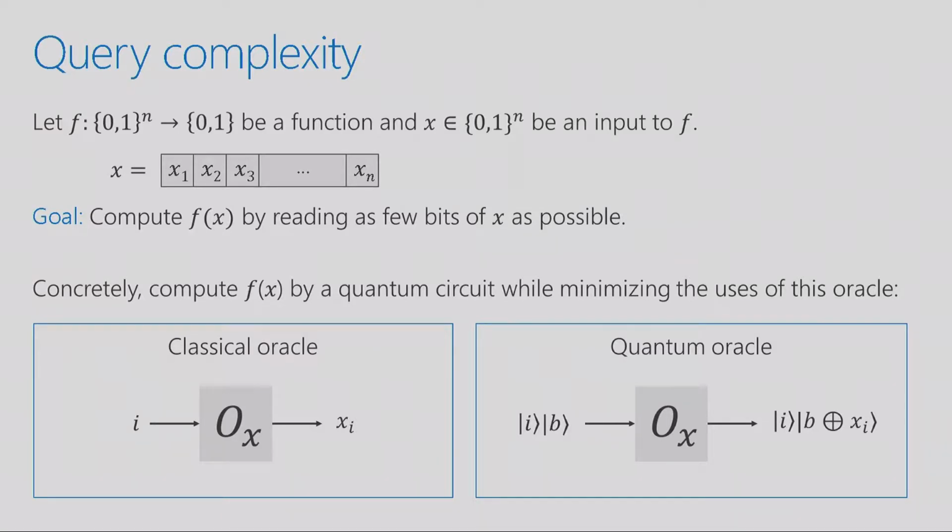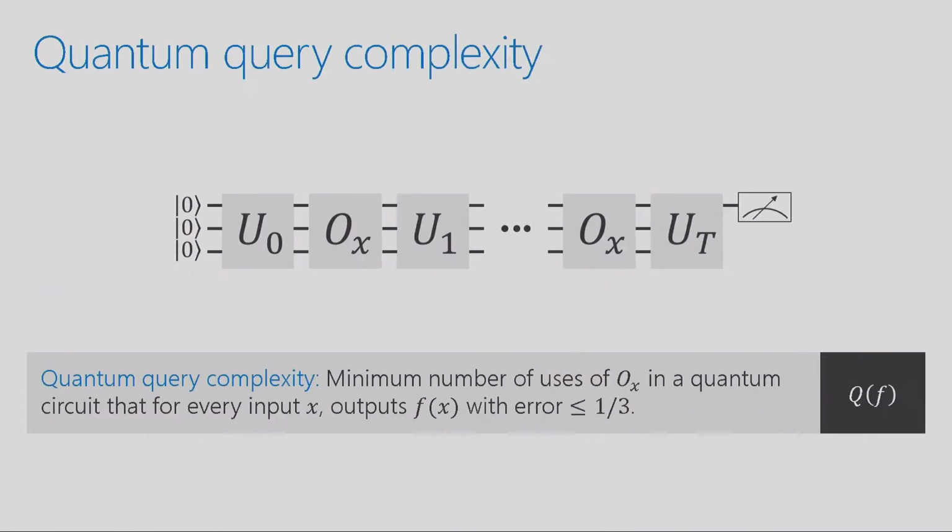Quantumly, you have essentially the same thing, except the classical oracle is not reversible or unitary, so you have to do a little bit of change to make it a valid unitary operation, but it's essentially doing the same thing as the classical oracle. And the quantum query complexity of a function f is just defined as the minimum number of queries you need to make to this oracle.